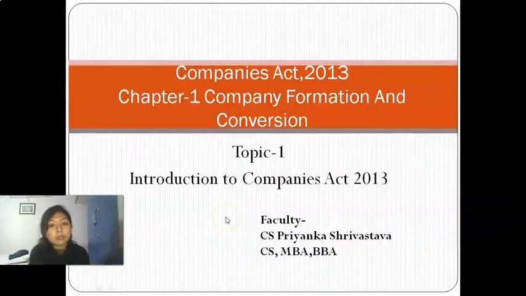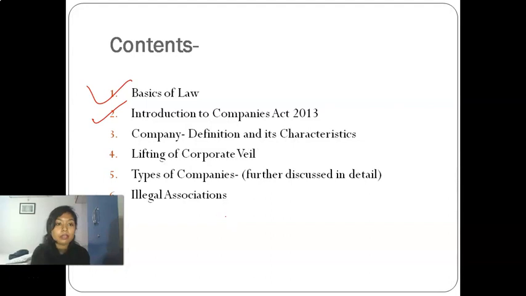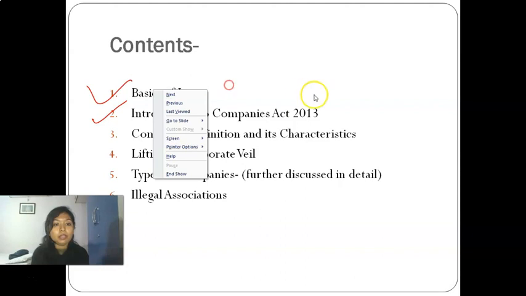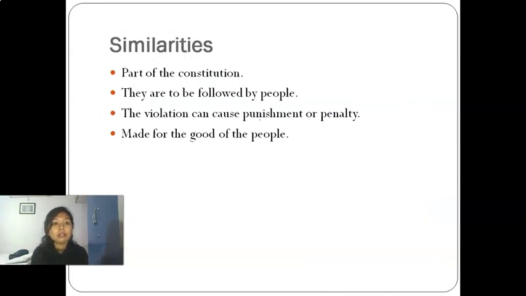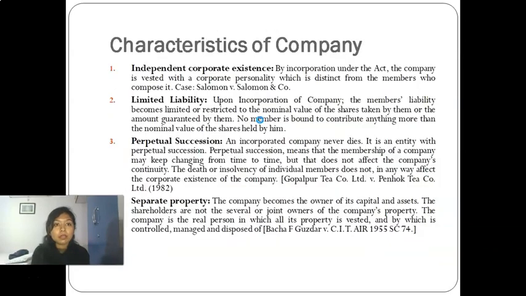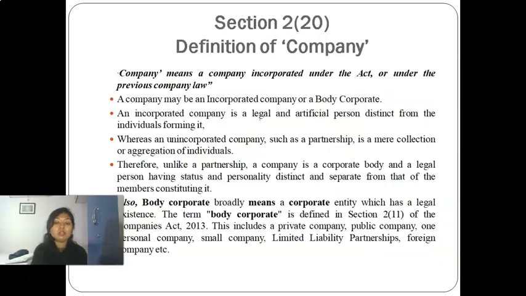Hello students, in the previous video we were studying the topic Introduction to Companies Act, under which we had covered these two topics, that is Basics of Company Law and Introduction to Companies Act. Moving further, the definition and characteristics of a company, we are going to cover this topic today.